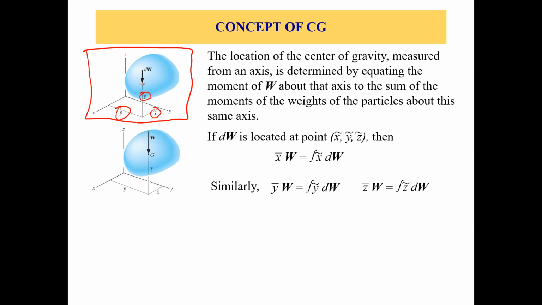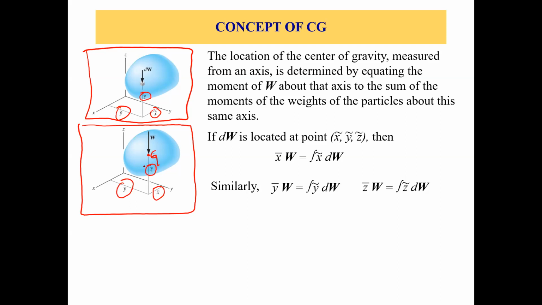Now if you look at this figure, we are talking about the whole body, the whole rigid body, which has a center of gravity right here. This is your big G. The location of the center of gravity of this object is X bar, Y bar, and Z bar, right?